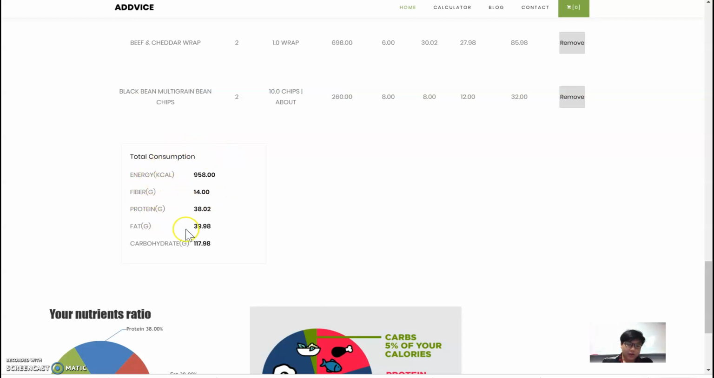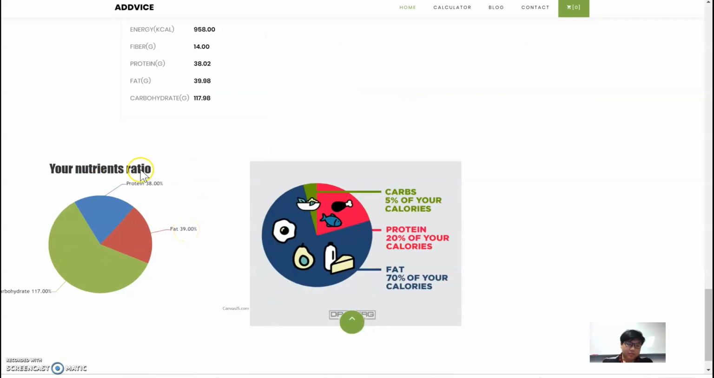fiber, and fat. And I can see the nutrition ratio comparing to the standard ADHD nutrition ratio, and I have eaten too much carbon today and paid protein and too little fat. I will eat more fat tomorrow. I will change my eating diet.